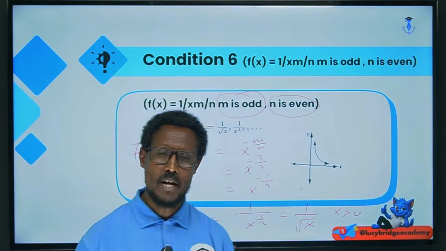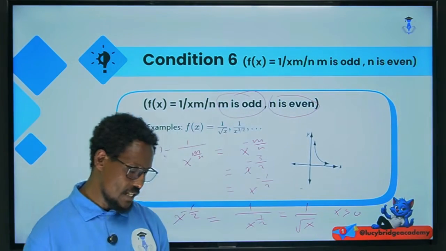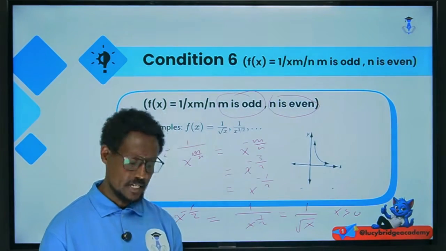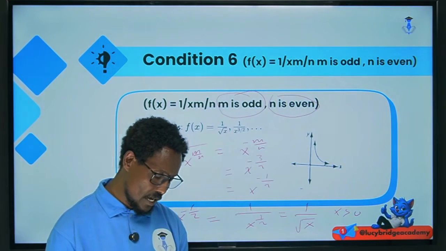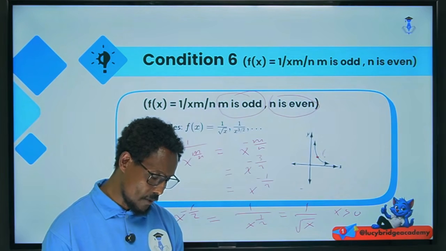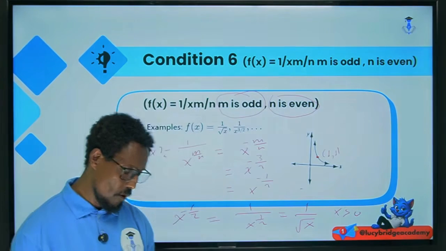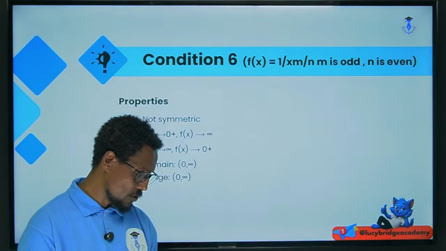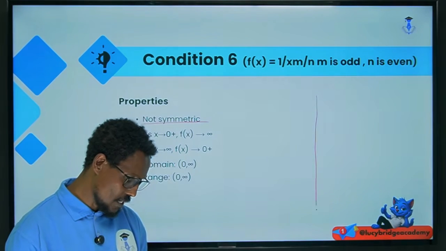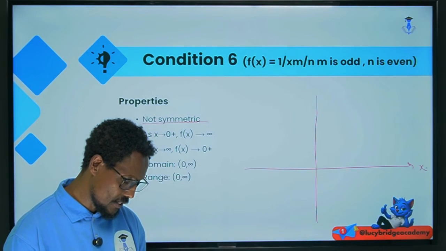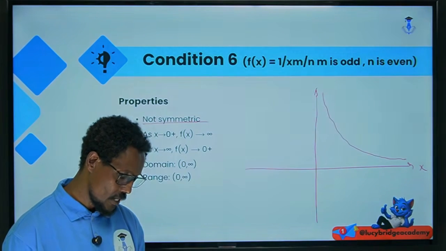Positive value, that means greater than 0: domain greater than 0, range greater than 0, okay? And this graph has no symmetric line, and the graphs contain the common point 1, 1, okay? Only 1, 1 is the common point here. Good. Not symmetric, okay? Let me draw the common graph, x, and here we have y. This is the graph. It looks like this one.